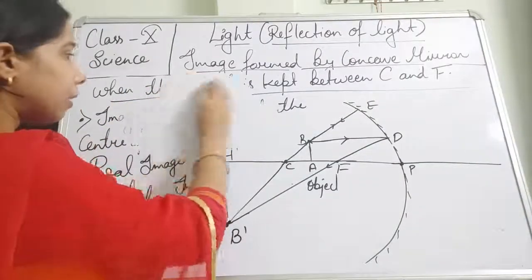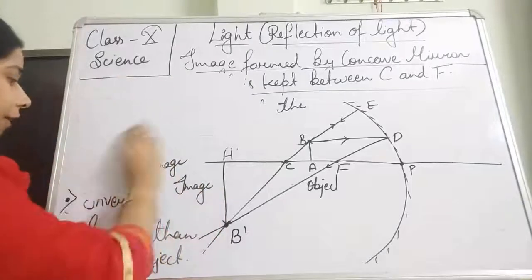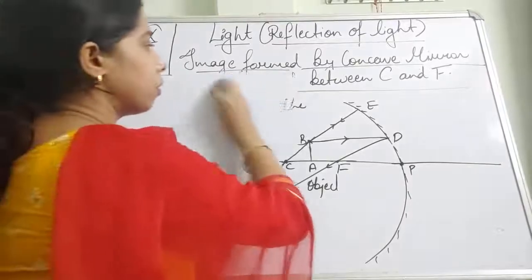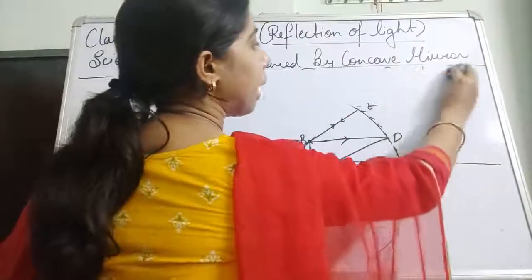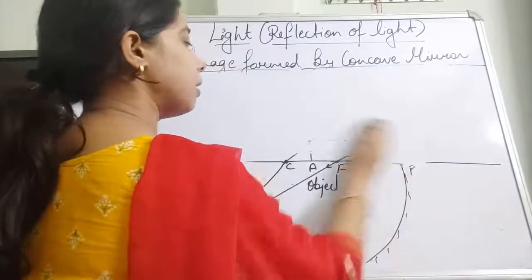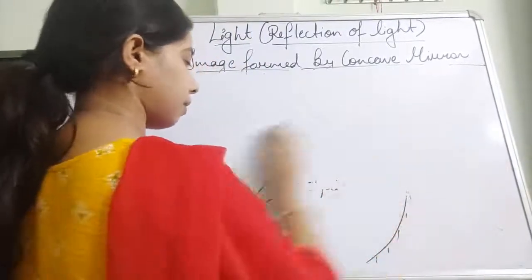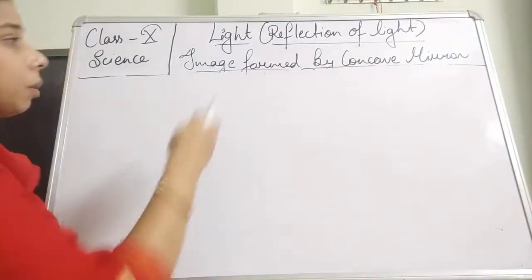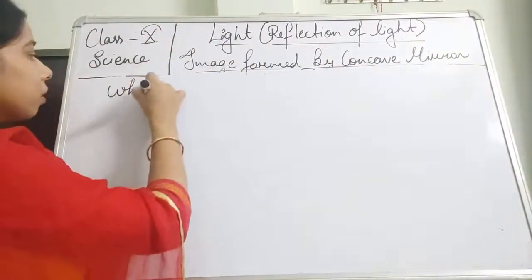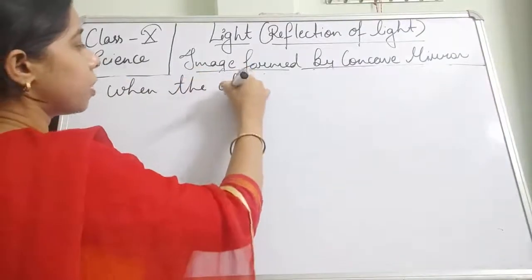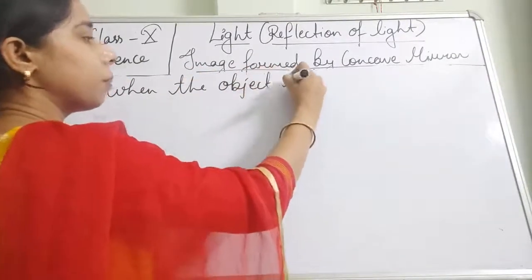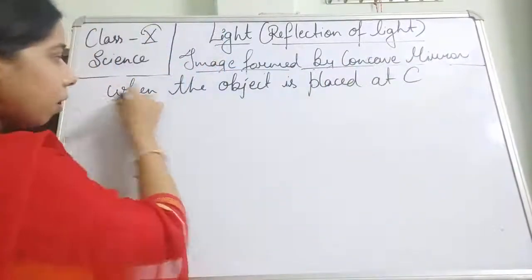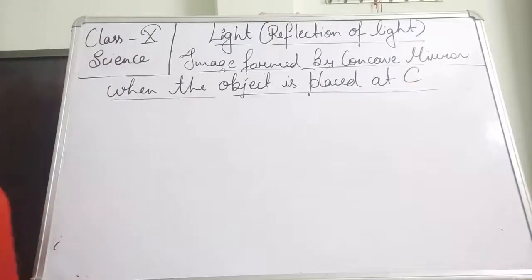Now let us see another case, what happens when we keep the object at the center of curvature. What happens when we keep the object at the center of curvature? So, the image formed by a concave mirror when the object is placed at C. C is what? That is the center of curvature, students.